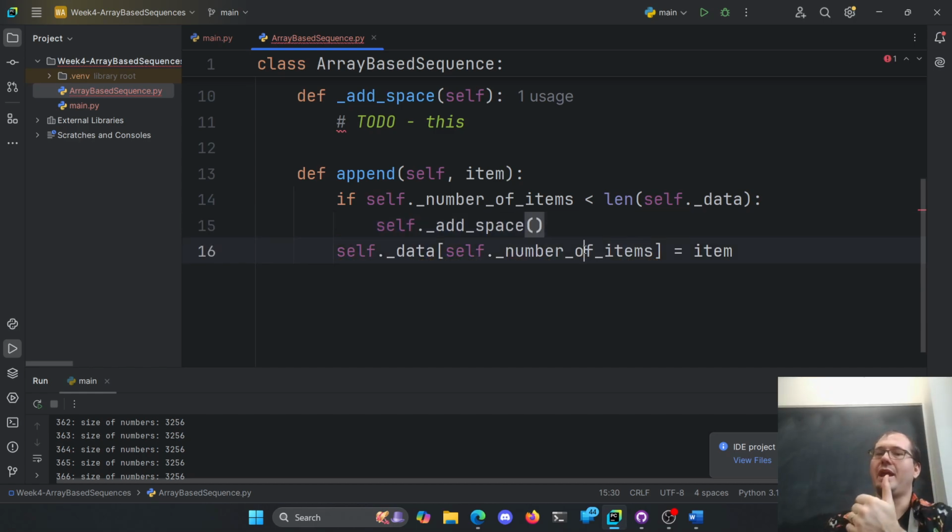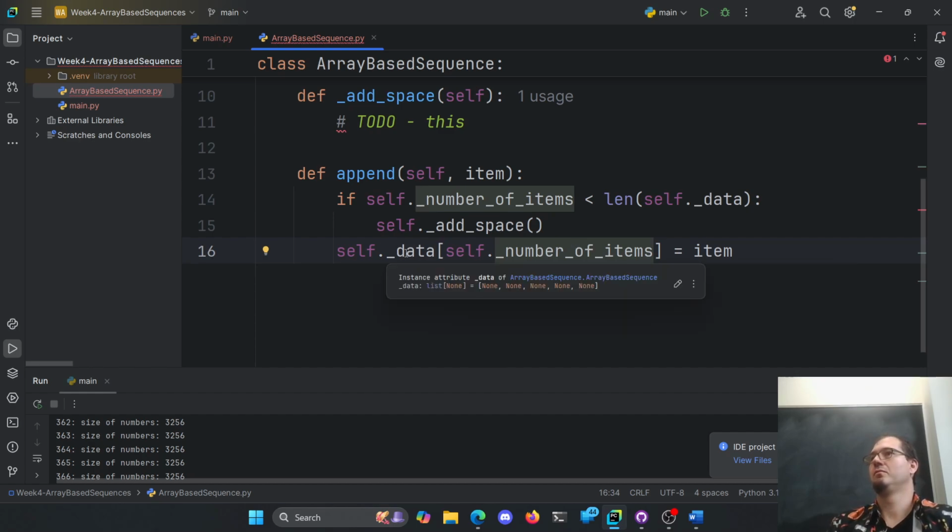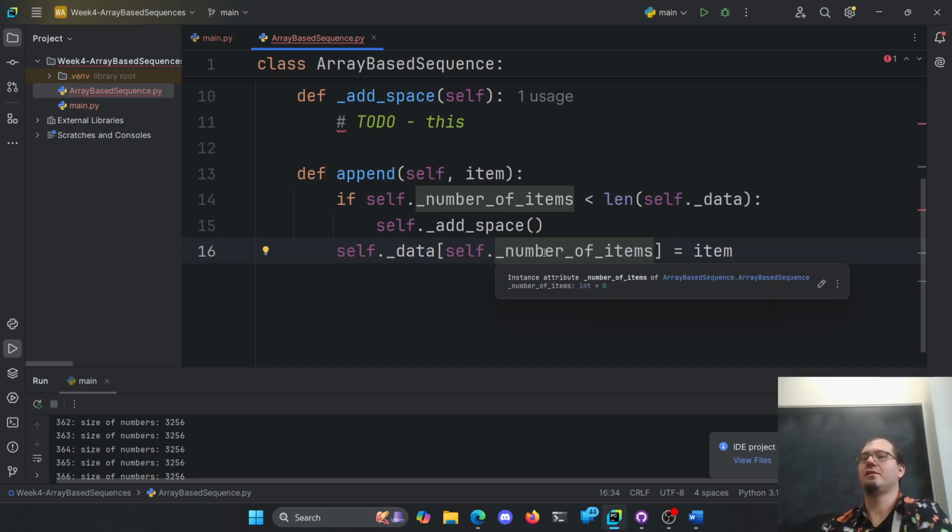Right? When I have 0 items, I'm going to put something at index 0. When I have 5 items, I'm going to put something at index 5, because 0, 1, 2, 3, 4 are the first 5. So 5 is the next open index here. So my number of items is the next open index here.